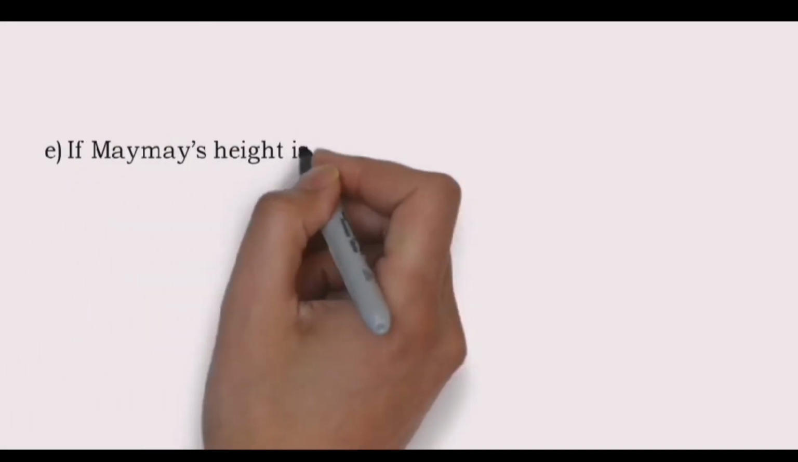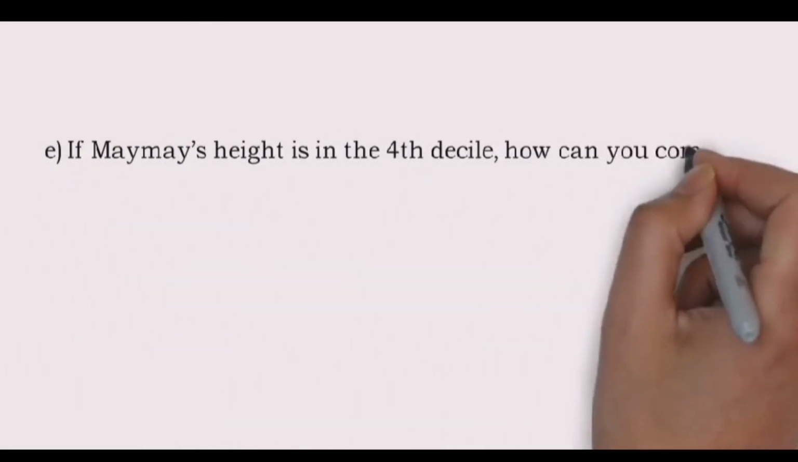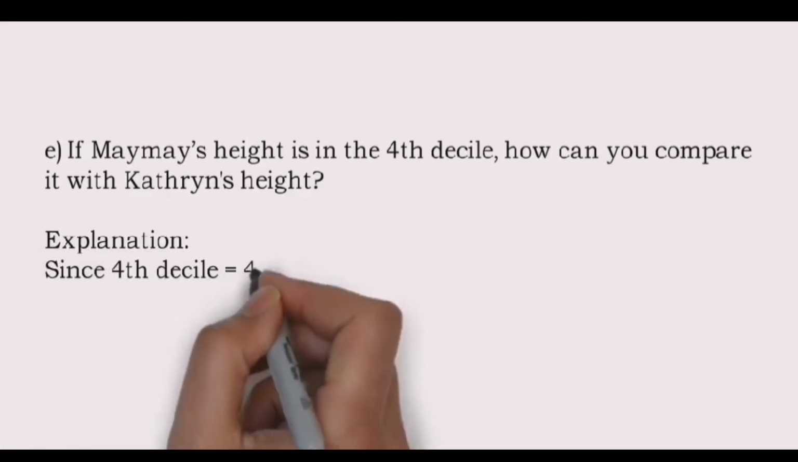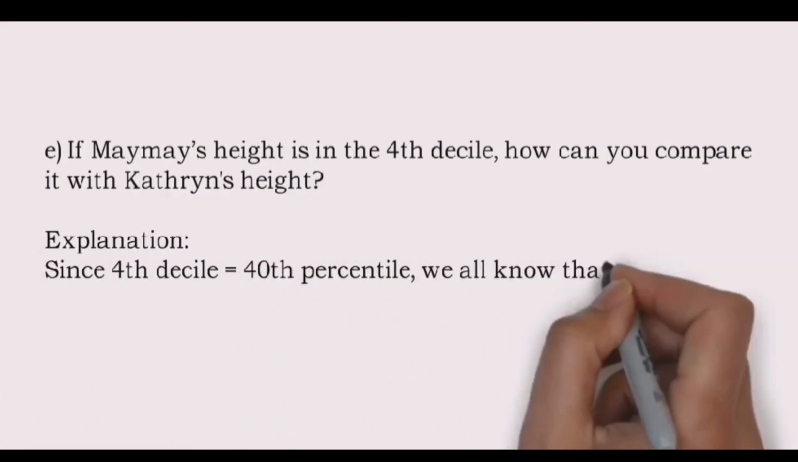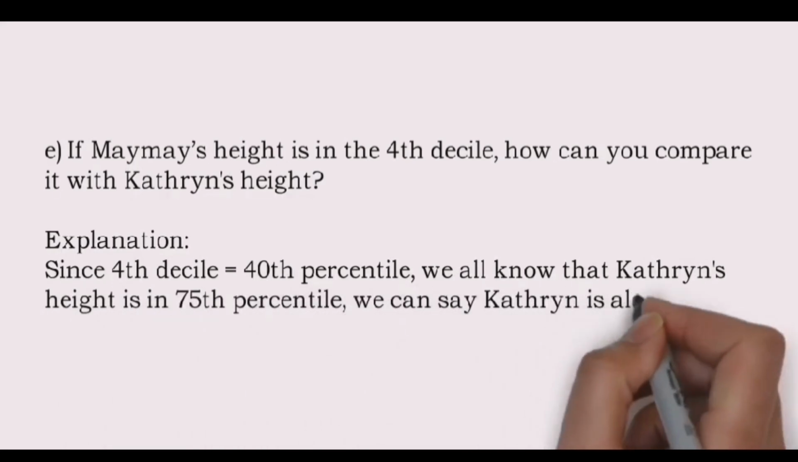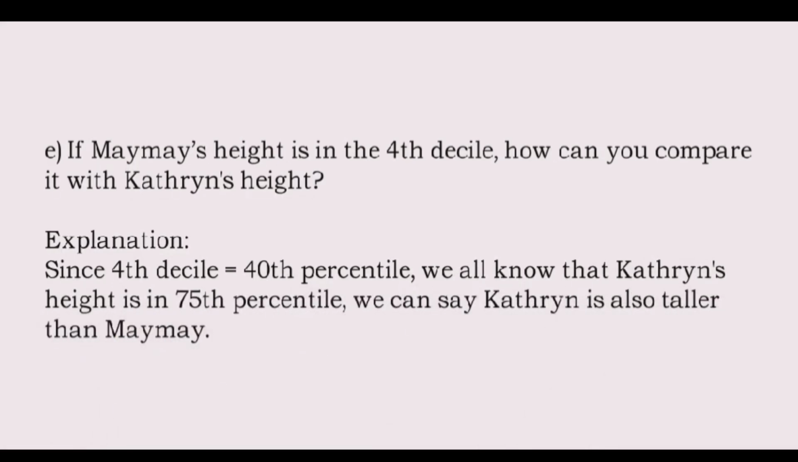And last, if Maymay's height is in the fourth decile, how can you compare it with Katrine's height? Since again, fourth decile is the 40th percentile, and we all know that Katrine's height is in 75th percentile, we can say Katrine is also taller than Maymay.